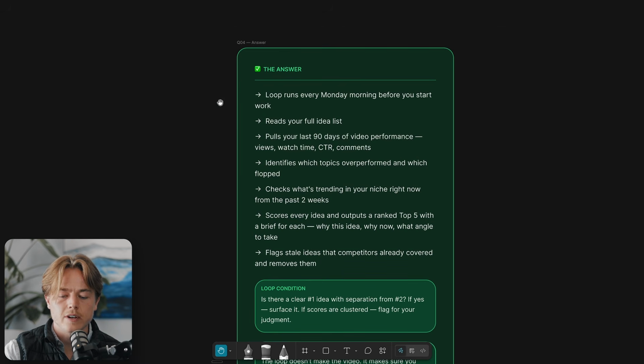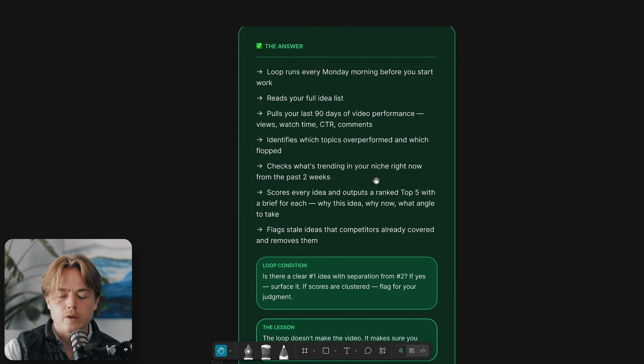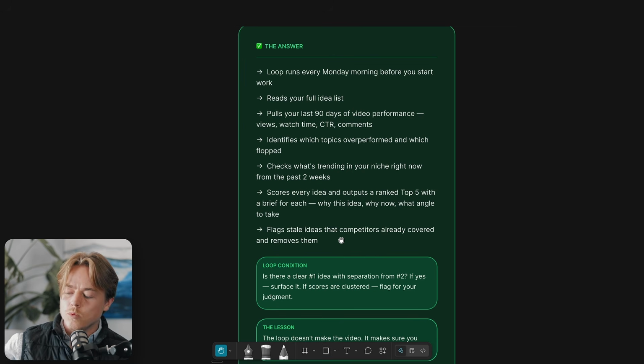Well, you could have a loop running every Monday morning before you start work. It reads the full ideas list, pulls the last 90 days of video performance, identifies which topics overperformed and which flopped, checks what's trending, scores every idea, outputs a ranked top 5, as well as flagging ideas that competitors have already covered.